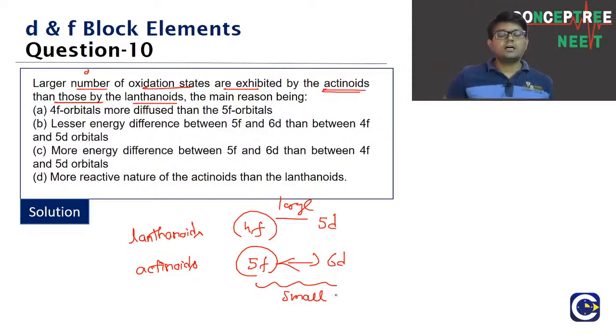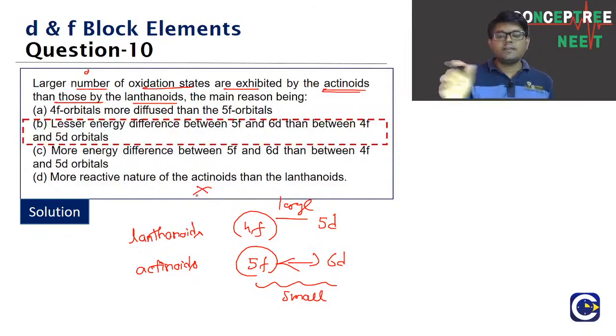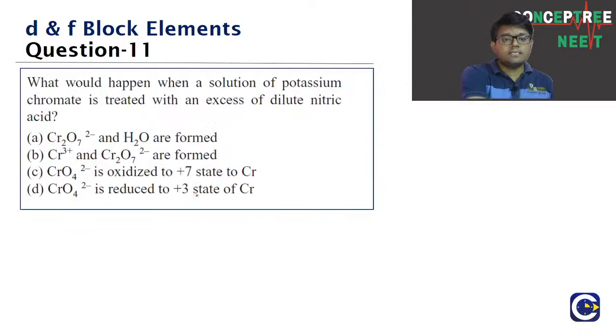It is not about the diffused behavior of 4f orbitals. It is not about the reactive nature. So what is the reason for this one, guys? Option B is the answer. The lesser energy difference between 5f and 6d will allow the electrons, because you can get the maximum number of oxidation states when there is an excitation of electrons to vacant orbitals, thereby you can form many more oxidation states. Clear, guys? So what is the answer for this one? Option B is the answer.